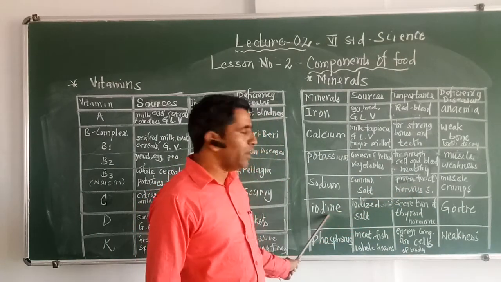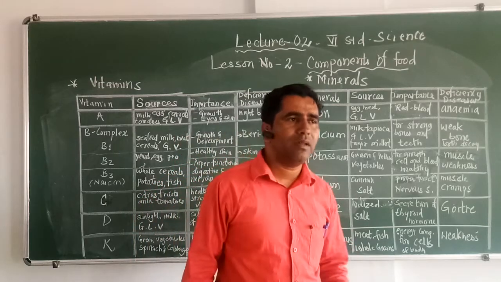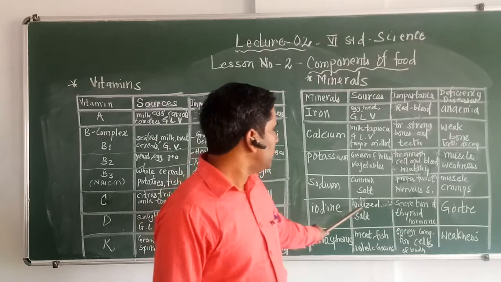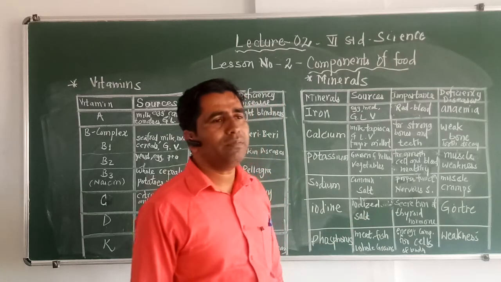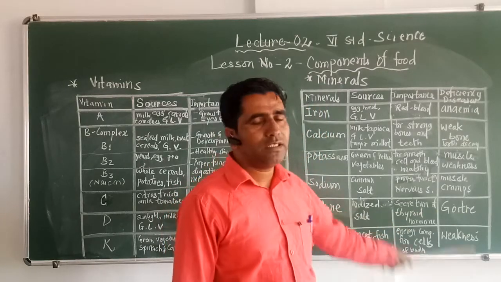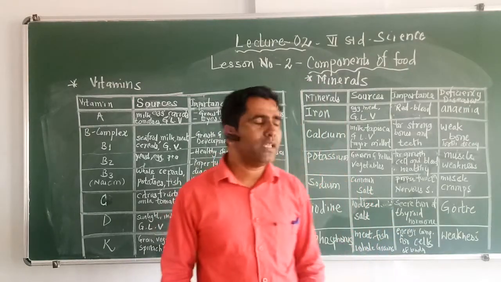Next, iodine. Iodine is very important. You might have heard on a number of TV channels about iodized salt. So iodine is the next mineral. It will be present in iodized salt. It helps in the secretion of thyroid hormone, and a disease is caused by the lack of iodine.